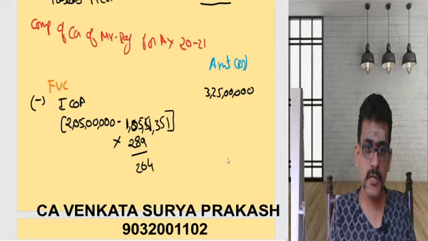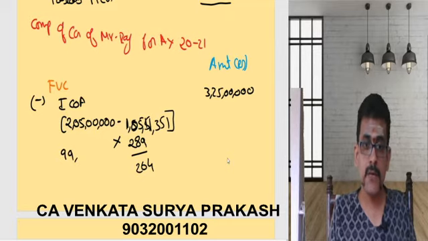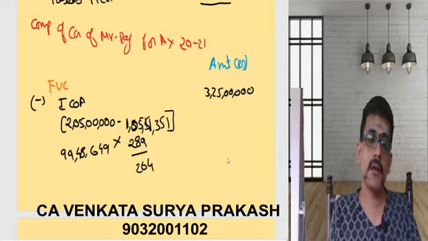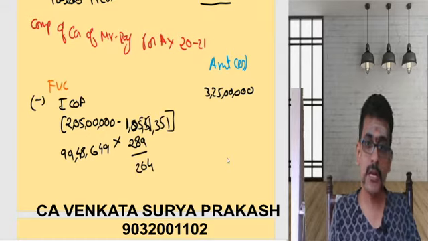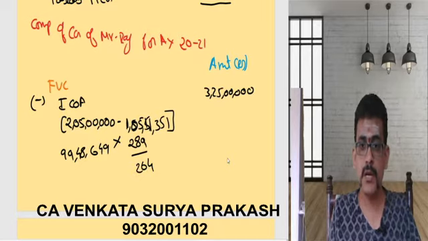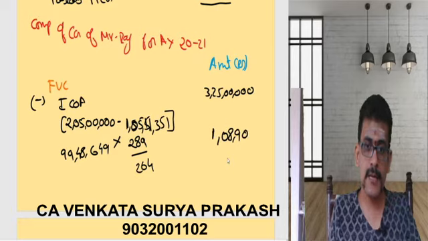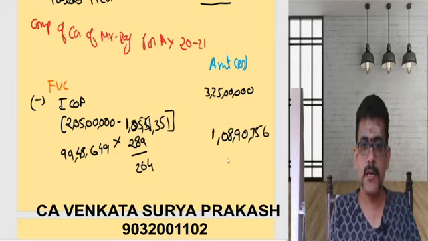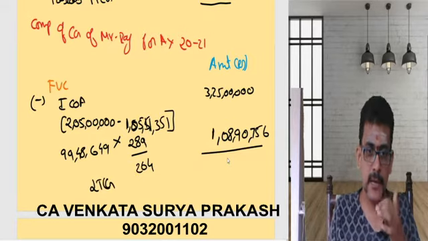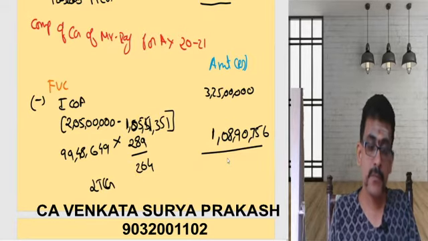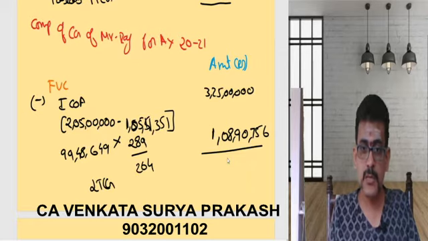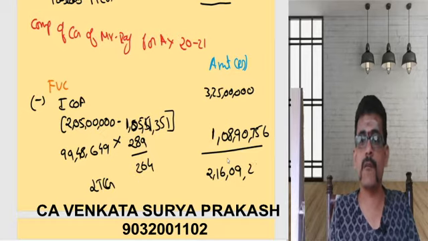That means here I need to consider 99 lakhs 48,649 as my cost of acquisition. 99 lakhs 48,649 into 289 divided by 264 is going to give you 1 crore 8 lakhs 90,756. Now this difference will give you our long-term capital gain. 3 crores 25 lakhs minus this is going to give you 2 crores 16 lakhs 9,244.